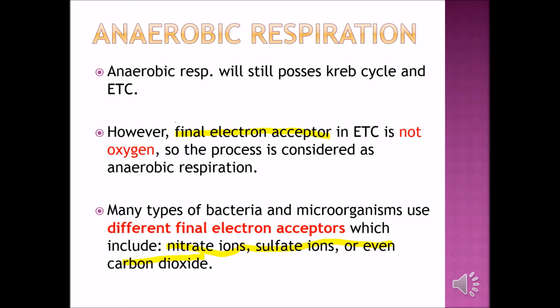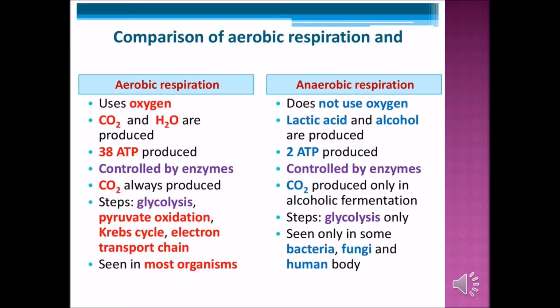So this is for anaerobic respiration. Studying anaerobic respiration is actually very wide, so we just focus on a smaller portion of it, fermentation, in the later part.